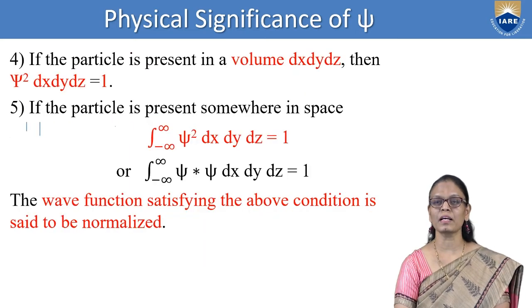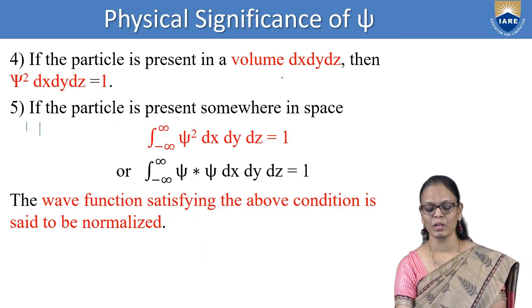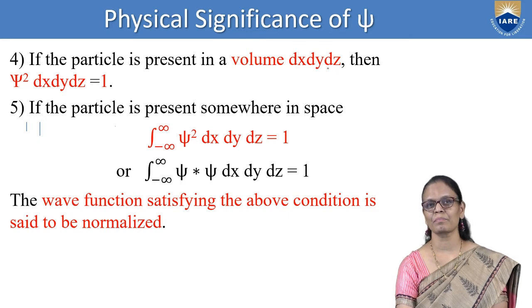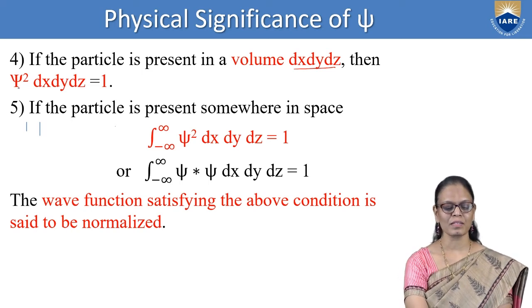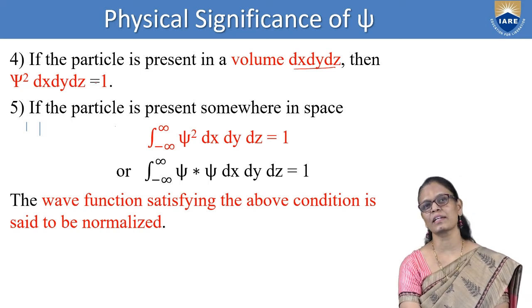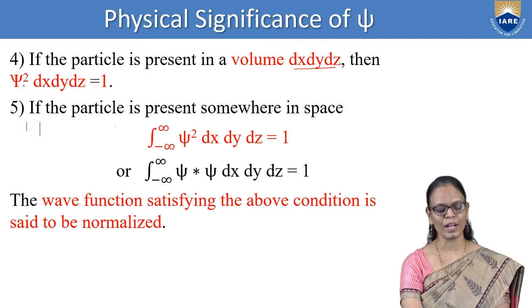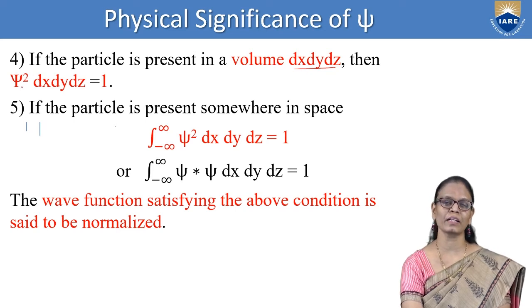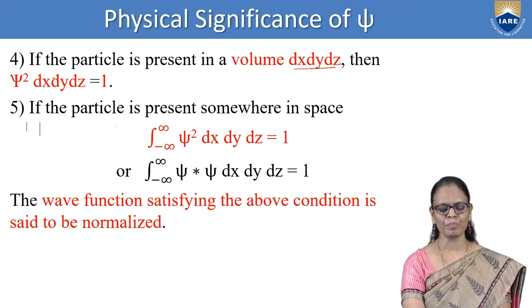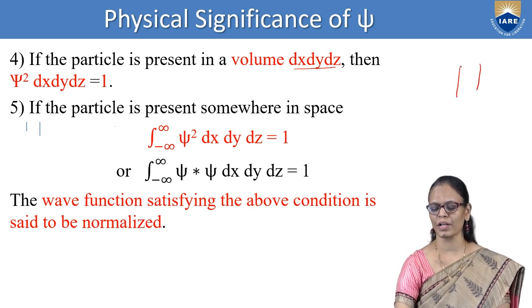Now, if the particle is present in a volume dx dy dz, I'm talking about three dimensions here, then how do you write it? As the integral of psi square dx dy dz is equal to 1. So when I'm talking about psi square, I'm talking about the probability of finding the particle in a particular volume. Suppose I'm considering a cube.